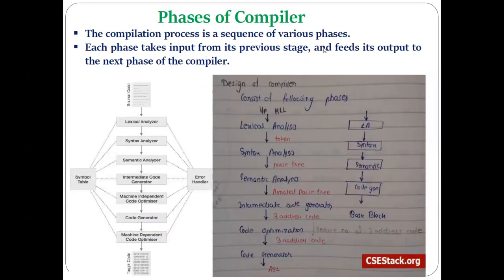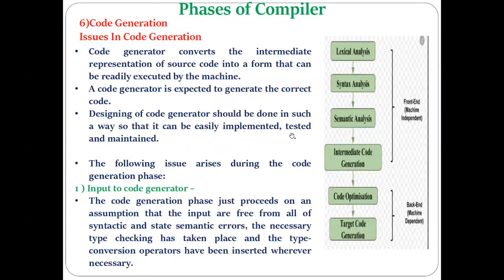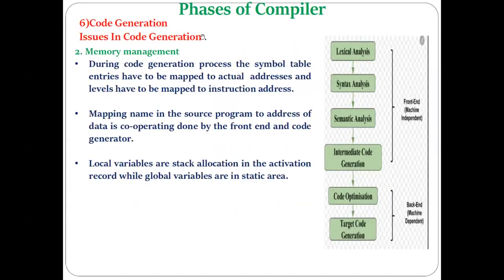Why is it required to refer to the symbol table while doing memory management? Because the code generator phase also needs to do the memory allocation for the different symbols present in that particular program, etc. Now, how can the memory allocation be done?